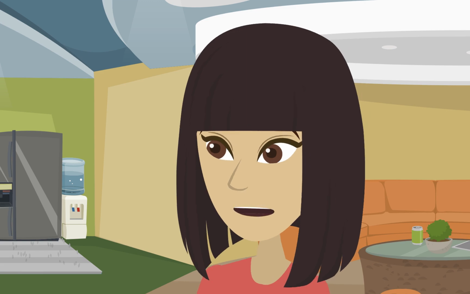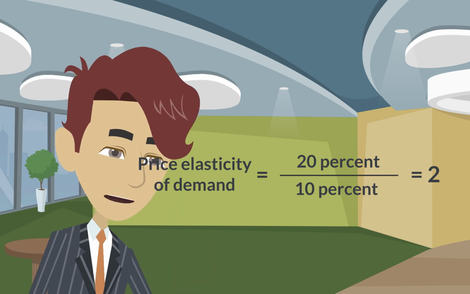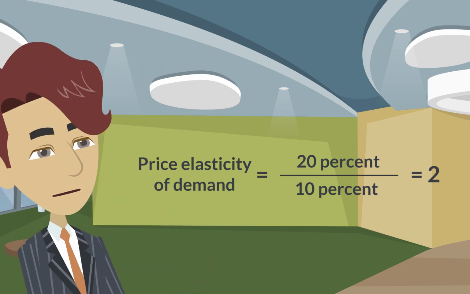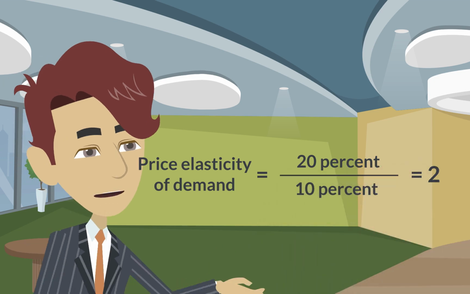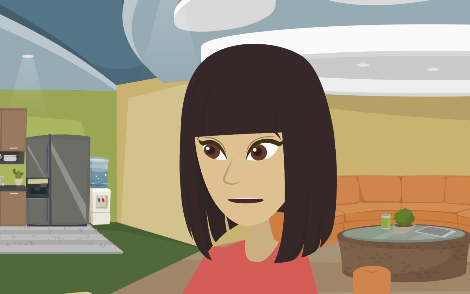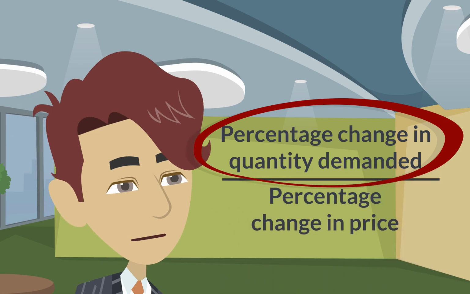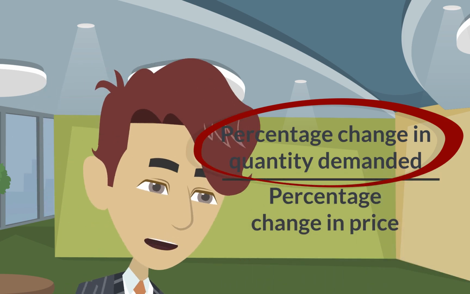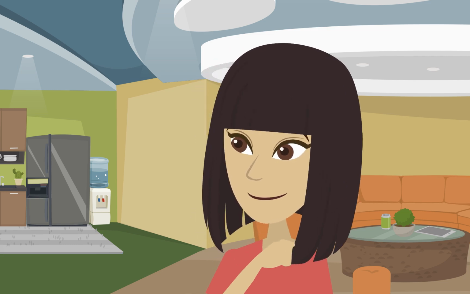Can you give me an example? Sure, if a 10% increase in the price of an ice cream cone leads to a 20% drop in quantity demanded, we compute the elasticity as 2. So, that means the demand is quite responsive to price changes? Exactly. A price elasticity of 2 indicates that the quantity demanded changes proportionally more than the price change.